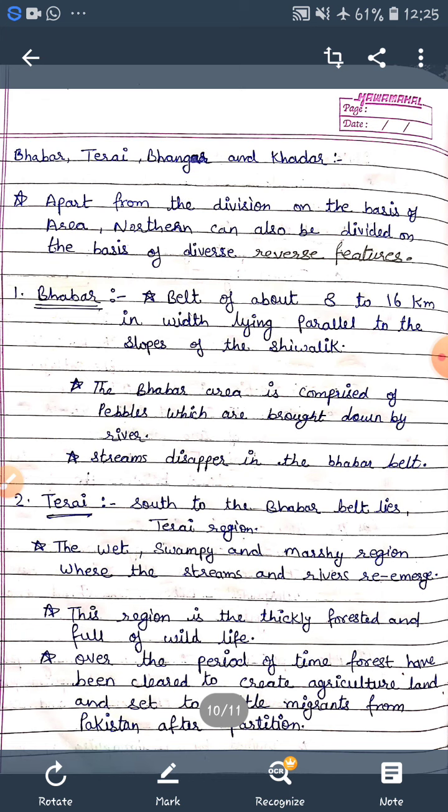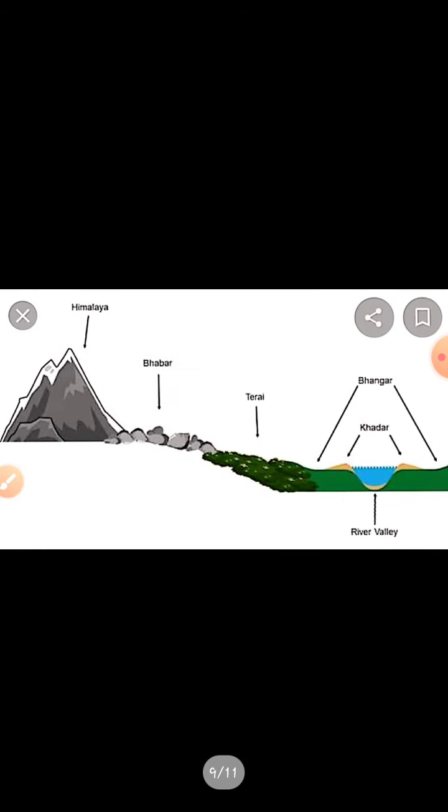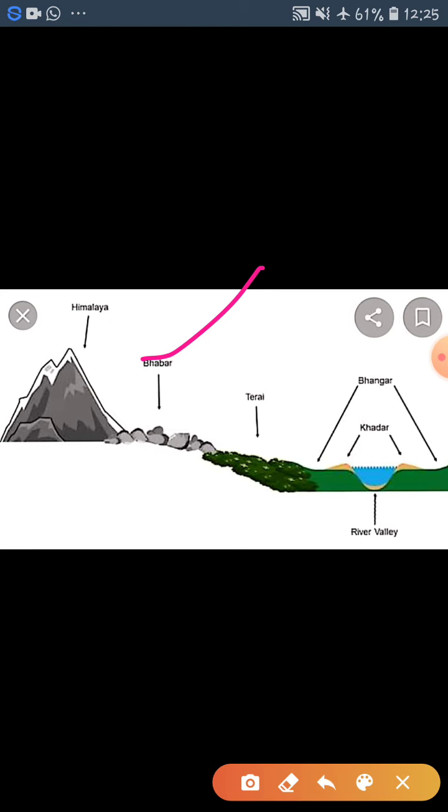The first one is Bhabar. Look at this diagram. Here you see Bhabar. What is Bhabar? It is a belt of about 8 to 16 kilometers in width, lying parallel to the slope of the Shivalik.